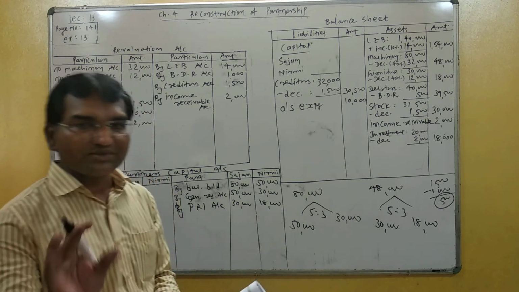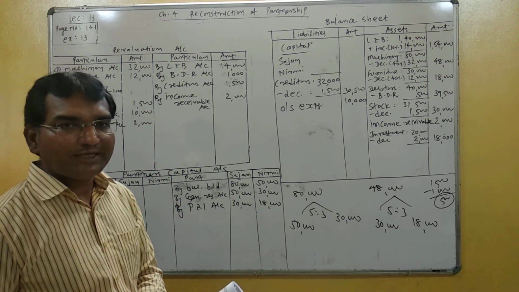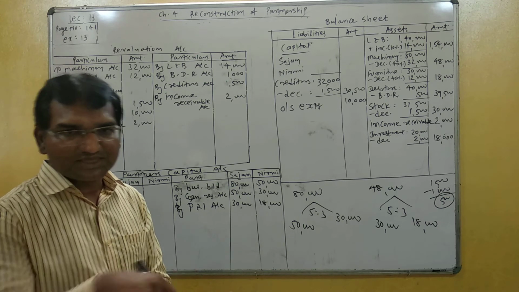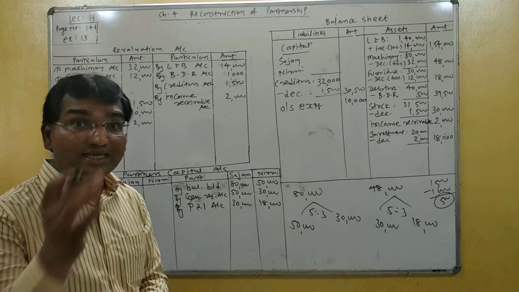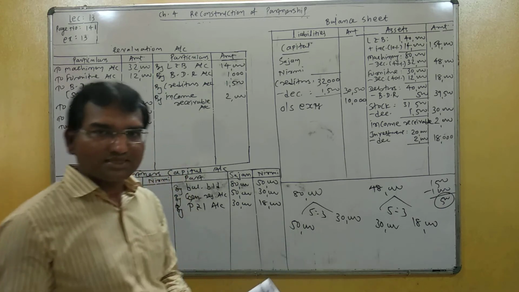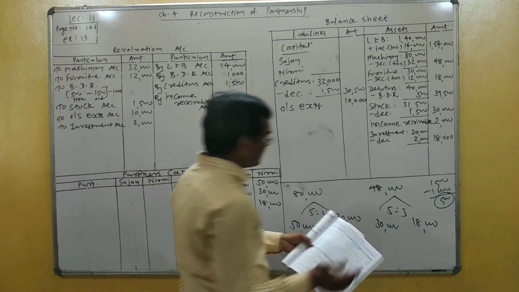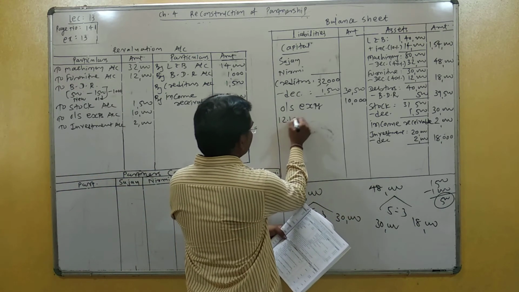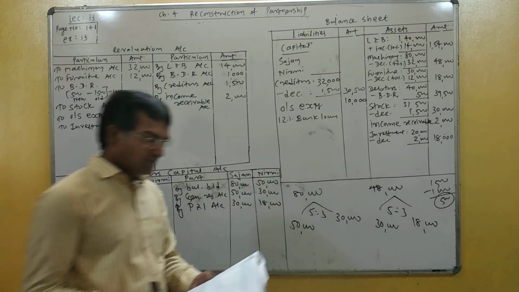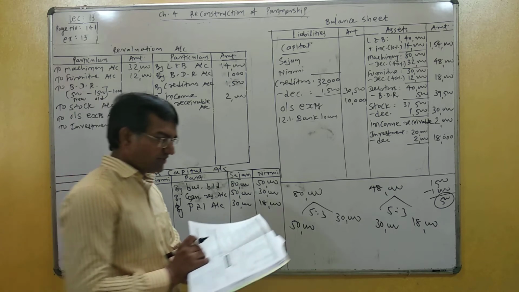Now just refer to the liability side. If any particular is not affected by these adjustments, it is shown as it is in the new balance sheet as in the old balance sheet. So on the liability side, 12% bank loan is given. 12% bank loan, no adjustment, so it is shown as it is in the new balance sheet, that is 70,000.